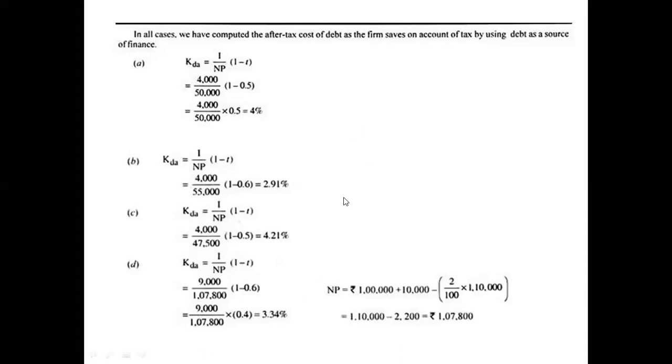Under the computation of cost of debt before tax, your calculation goes I divided by SV into 100. I is 4,000, as you all know, divided by SV, sales value.